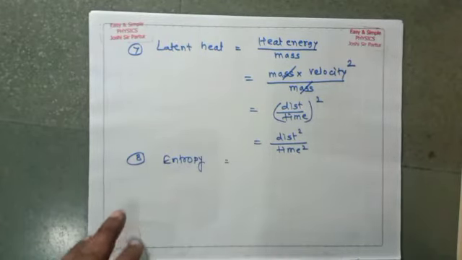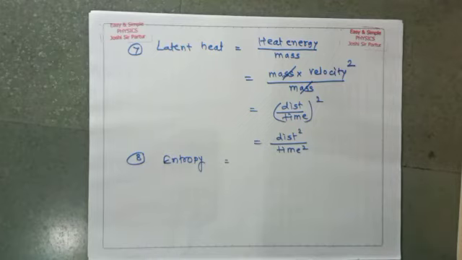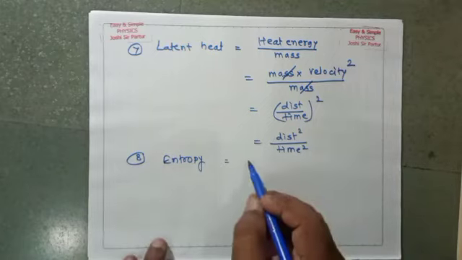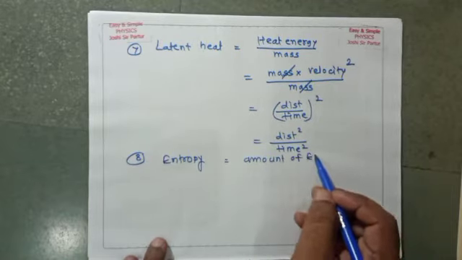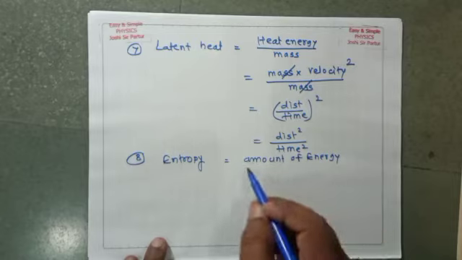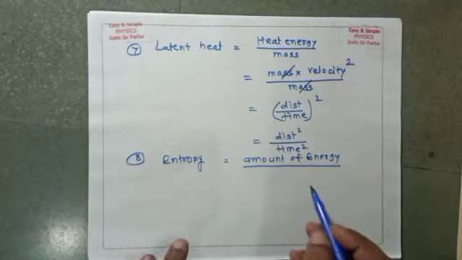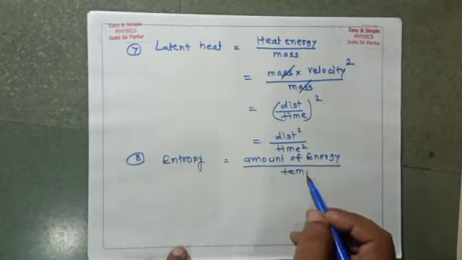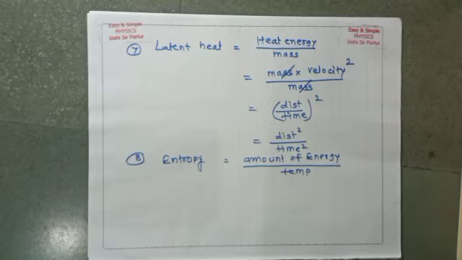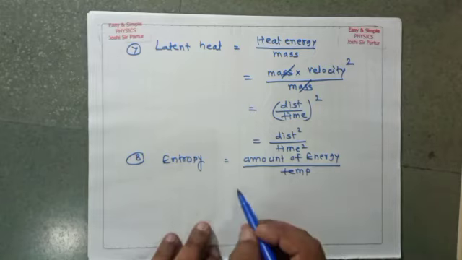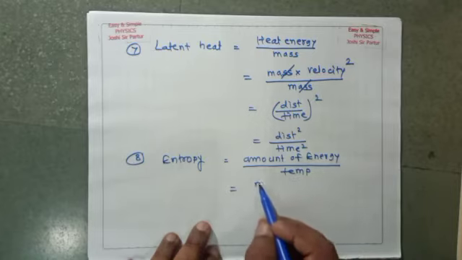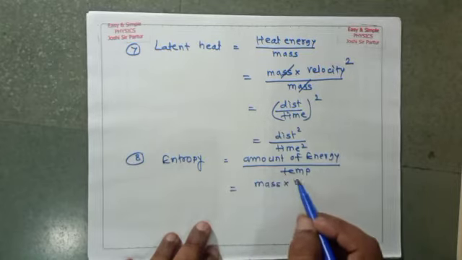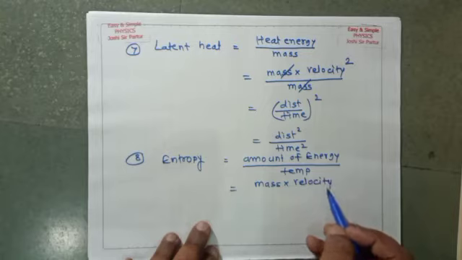This is the definition which is included in thermodynamics. So that is the amount of energy emitted or radiated per unit temperature, which is said to be heat energy. Heat energy will be mass multiplied by velocity square.